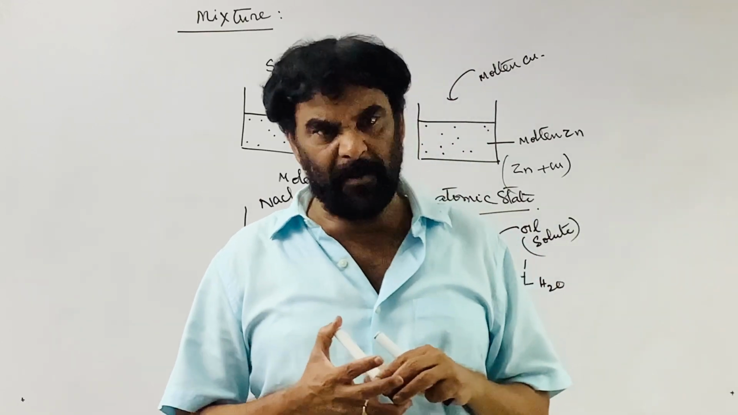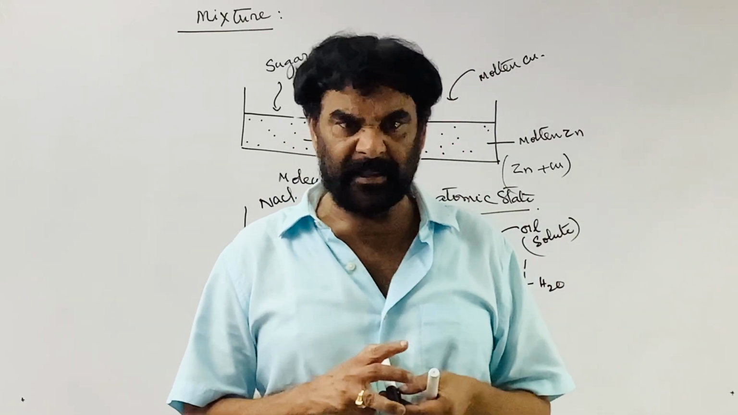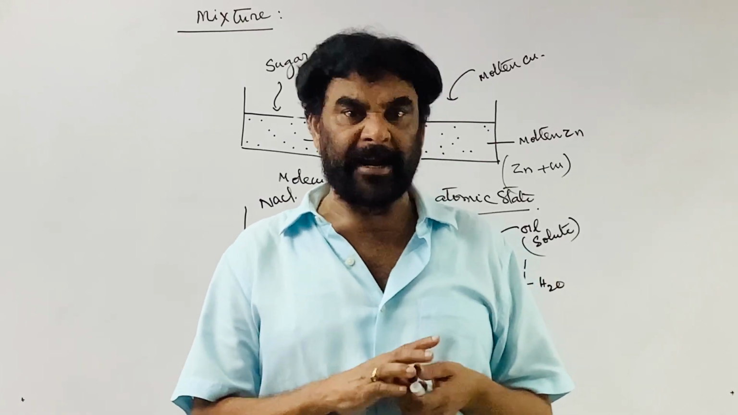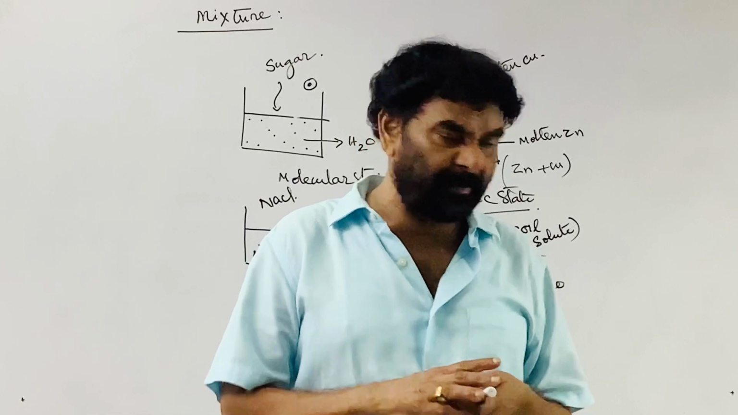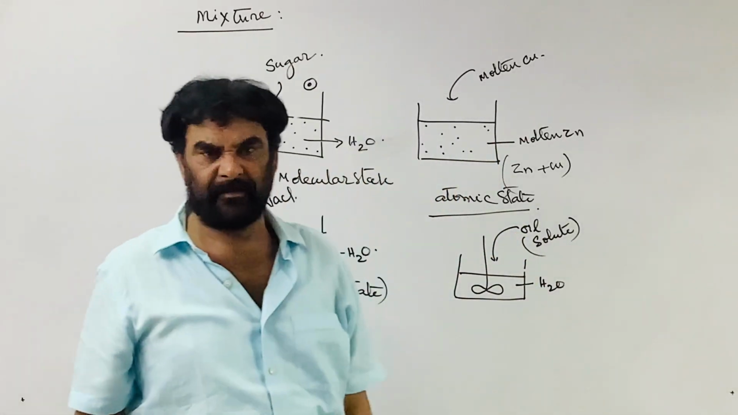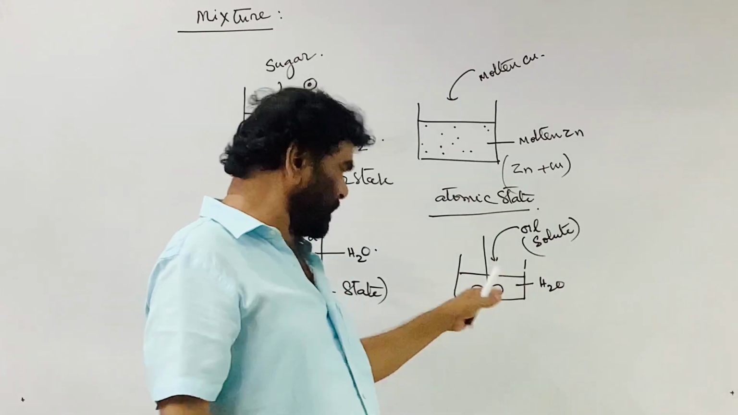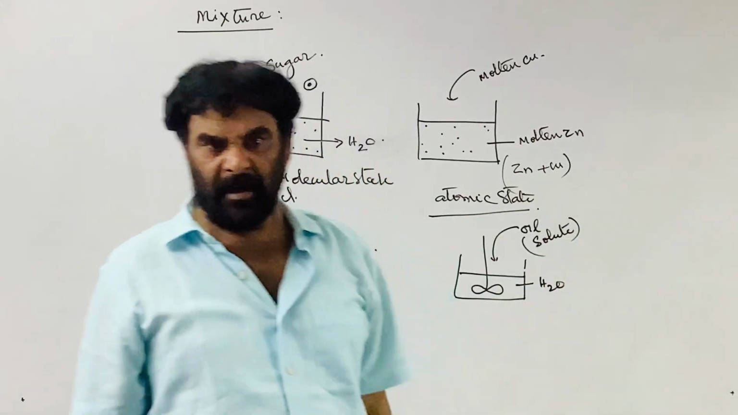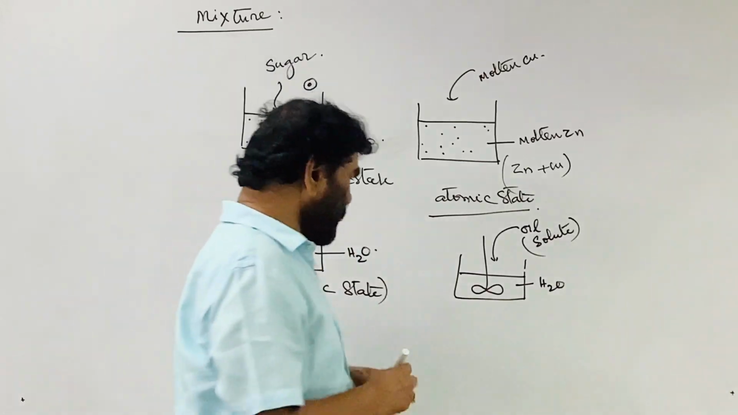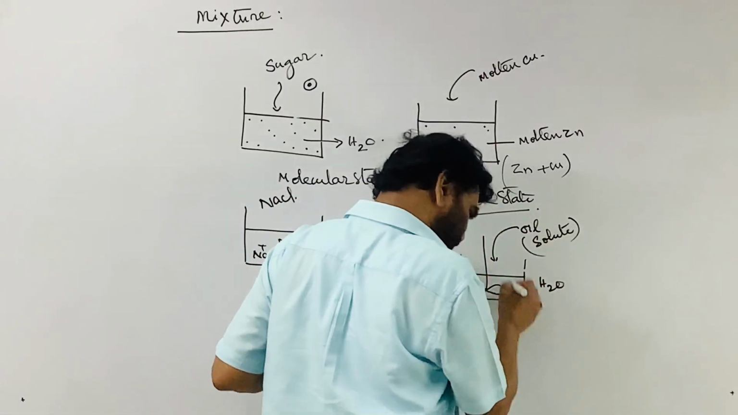The system which is formed due to the dispersion of one component in the other component without any chemical reaction, without losing its identity, is called a mixture. This is also a mixture. All the four are mixtures. It is not mixing on its own, so I am forcing the oil to disperse in this one. Here it is stirring.